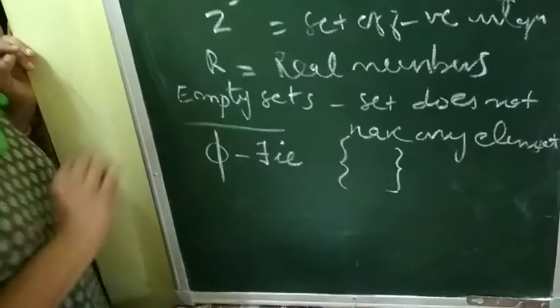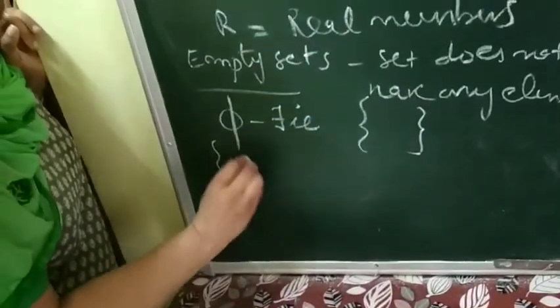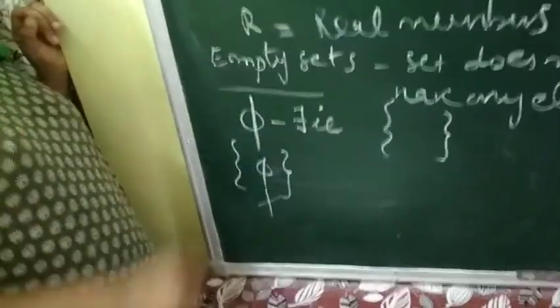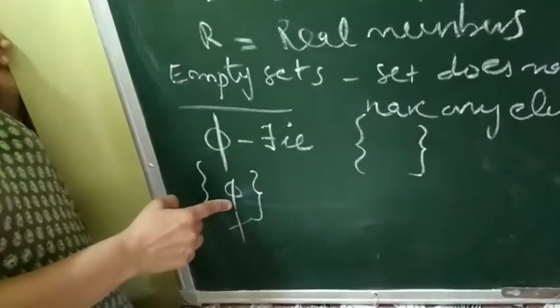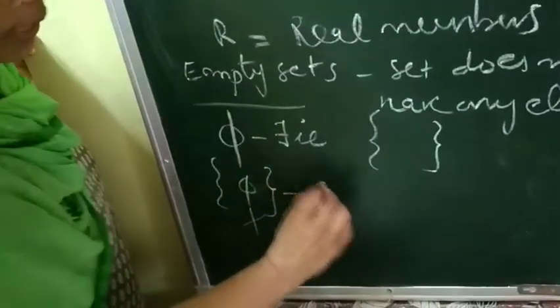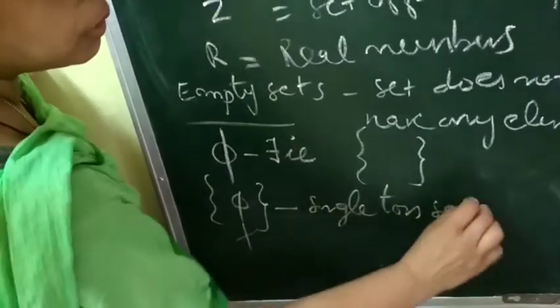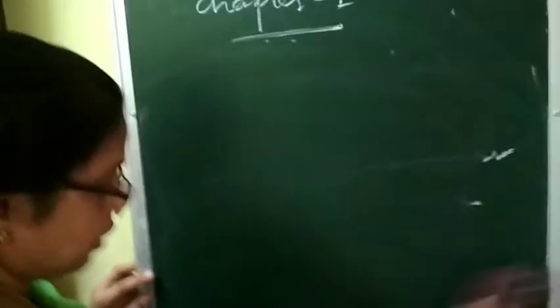But most of the students used to do a mistake, that is, they used to write this is an empty set. This is not an empty set. Phi, this is a set and the phi is coming as an element of this set. So that this set can be called as singleton set. The meaning is understood. Singleton set is set having only one element. Now, what is the next topic?